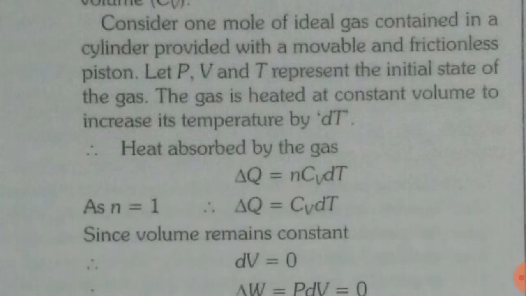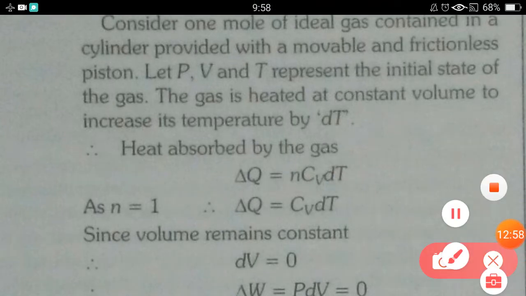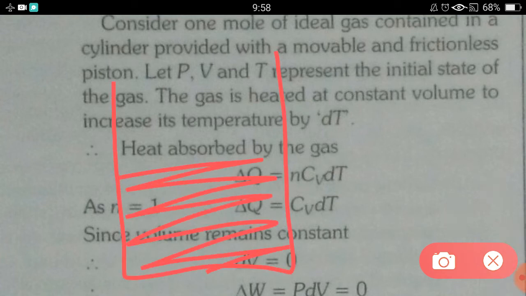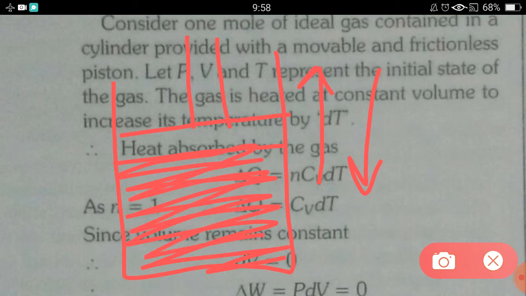Now consider 1 mole of ideal gas contained in a cylinder provided with a movable and frictionless piston. Whatever I am telling, you have to imagine in your mind. Consider one cylinder in which gas is filled, and here one piston is provided. This piston is movable, it can move in the upward and downward direction. So that means the volume of this cylinder can be changed.